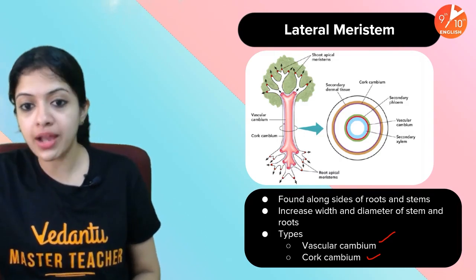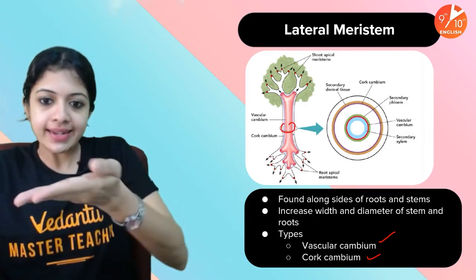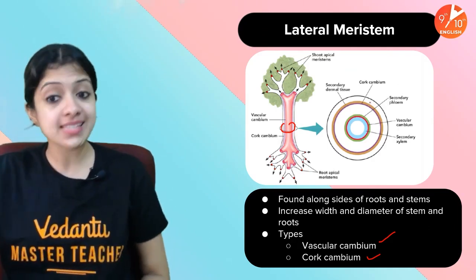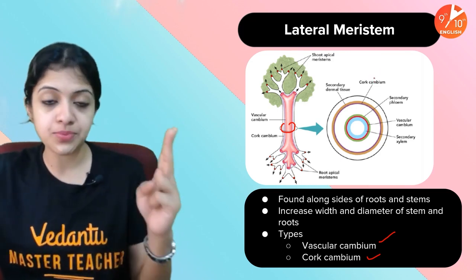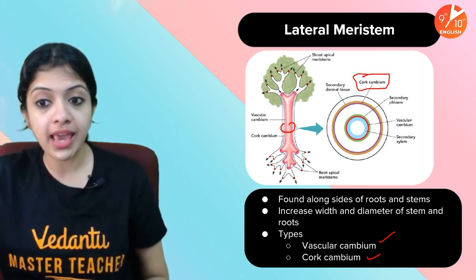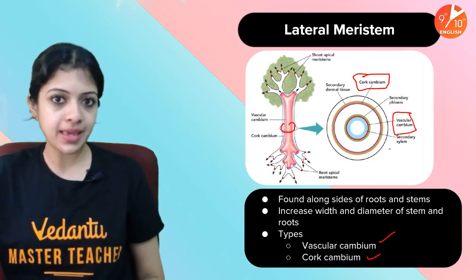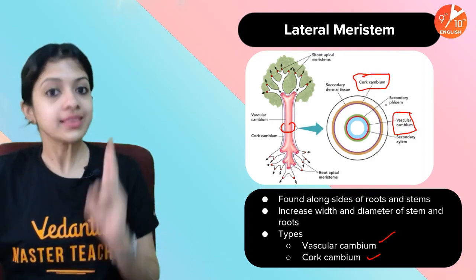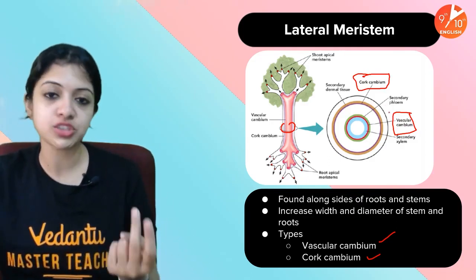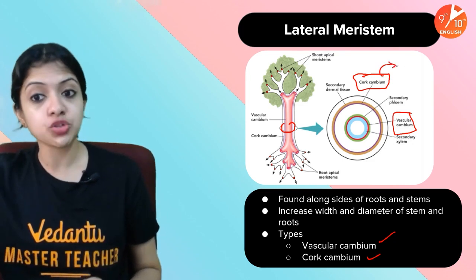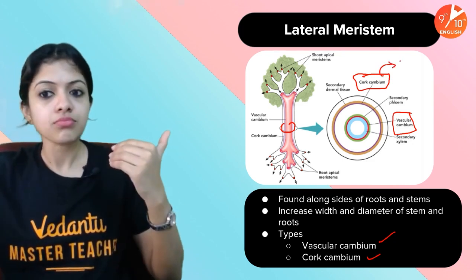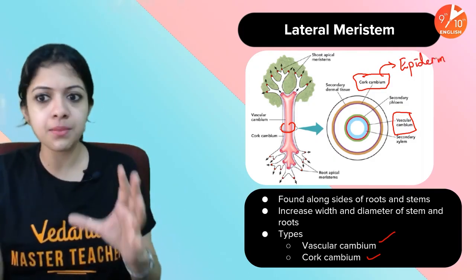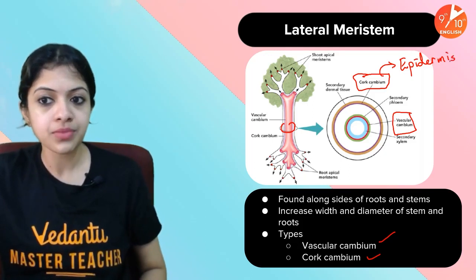Now, children, if I had to cut this tree this way and take one thin section, one circular section, and observe it under a microscope, this is how I would see it to be. Two major types of lateral meristem, which are cork cambium and vascular cambium, especially in woody trees or bigger trees. These are the two major types of lateral meristem which we would see. Cork cambium eventually becomes the tender epidermis of a plant's outer layer. Epidermis is basically the outer layer of a plant body.